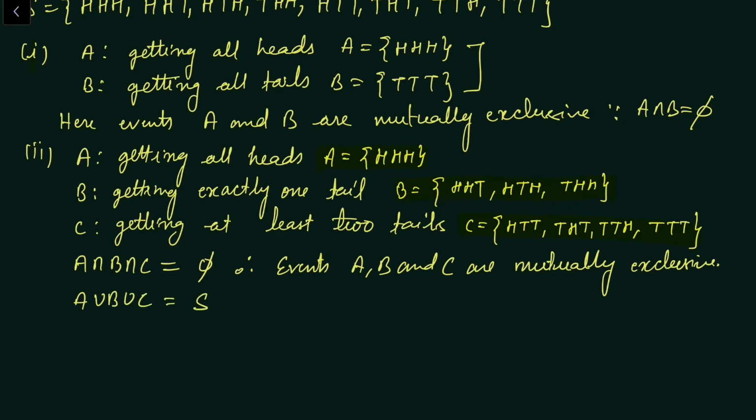You can see if we are making union of these 3 events, we will get the sample space. So since their union is equal to sample space itself, we will say events A, B and C are exhaustive events.